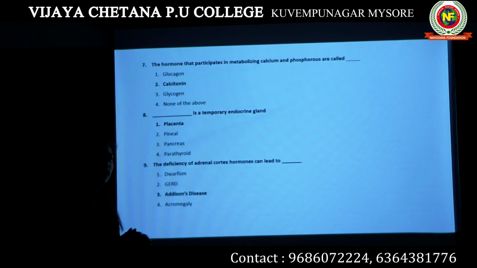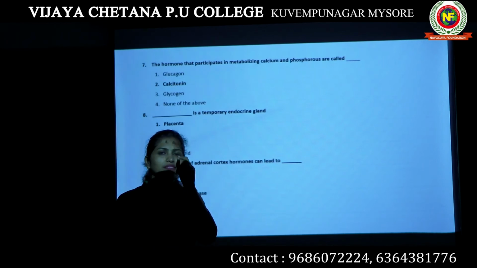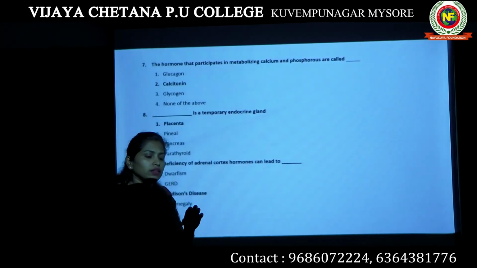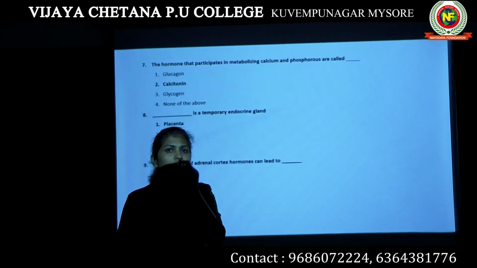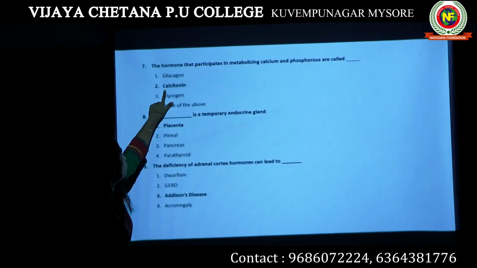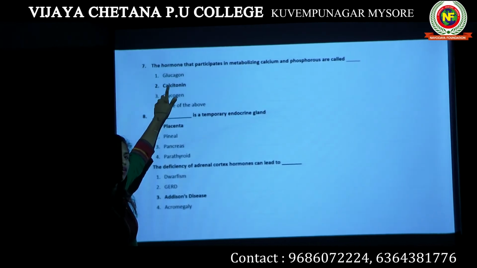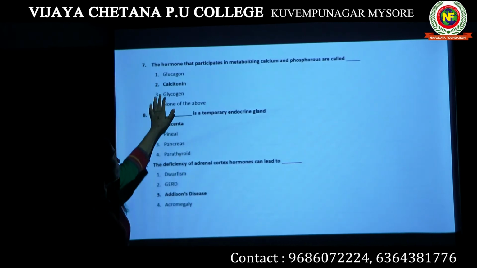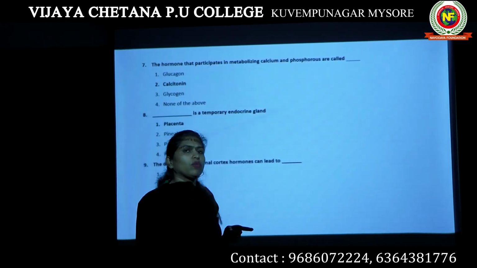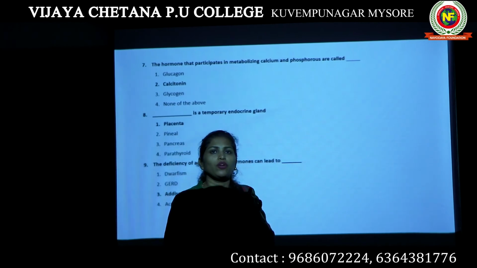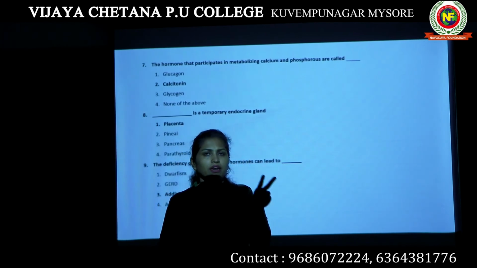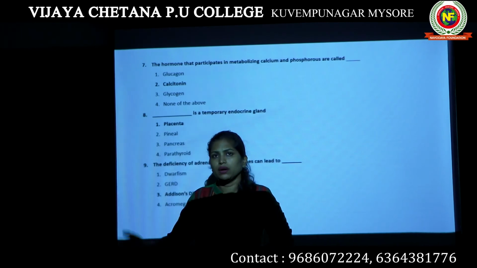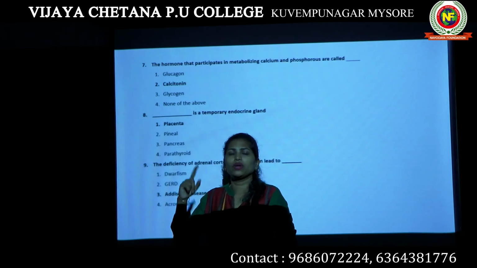Calcitonin, the name itself has a clue: calci, that means calcium. Calcitonin is another name given for thyrocalcitonin. We have studied thyrocalcitonin. Here we have given calcitonin, whereas thyrocalcitonin is the third hormone produced by your thyroid gland. Apart from T3 and T4, the thyroid gland also produces one more type of hormone known as thyrocalcitonin.